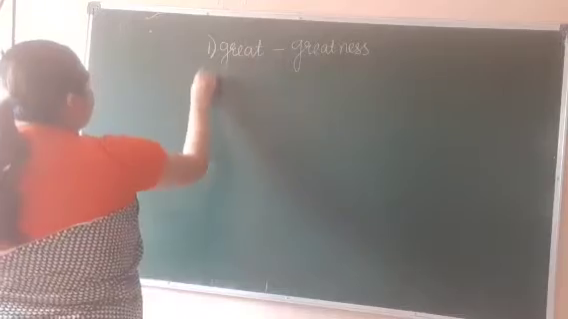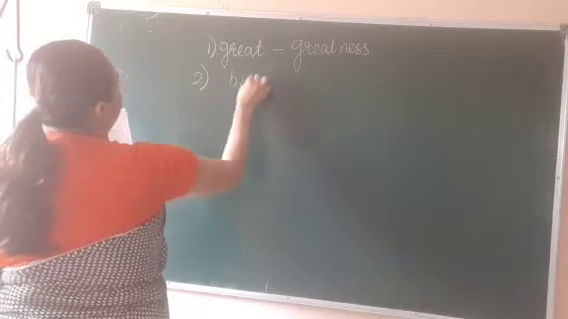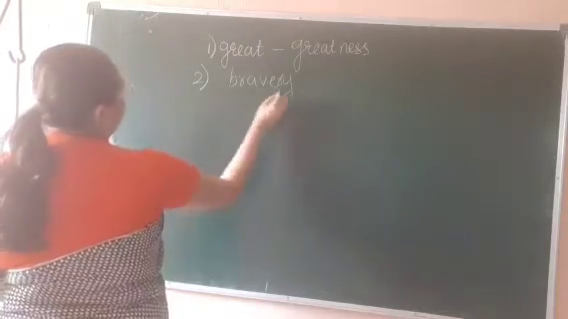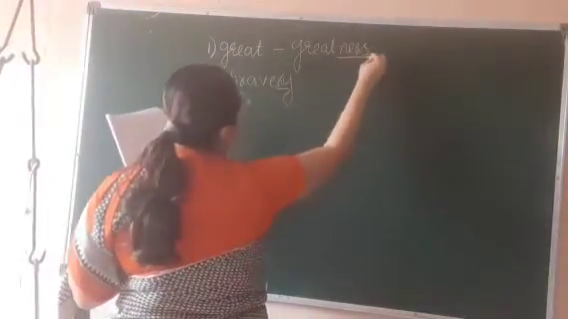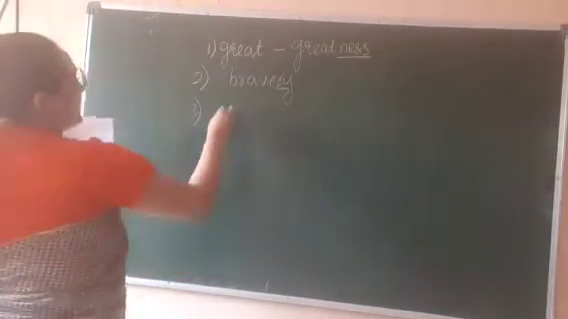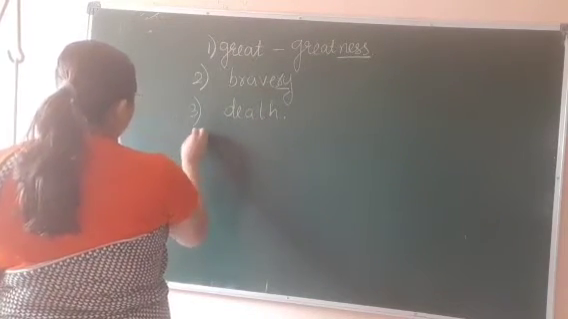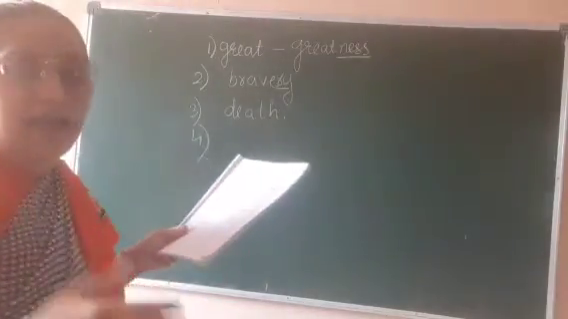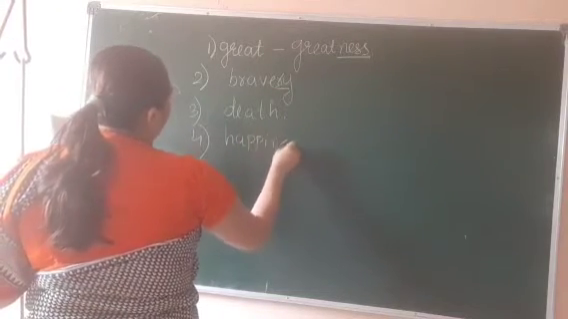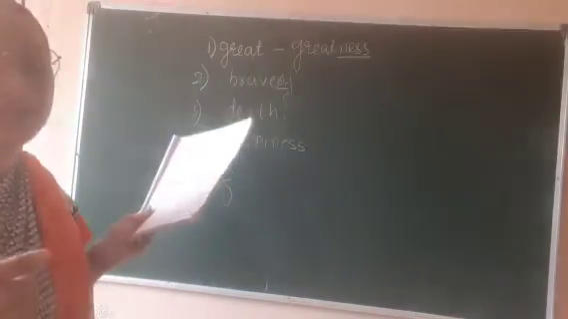In the same way, second, brave. What will be the abstract noun? Bravery. Right? We have added ry at the end. Here we have added ness at the end. Okay. Now next, die. Die will change into death. Okay. Happy. Happy will change into happiness. Fail. Fail will change into, students? Failure.